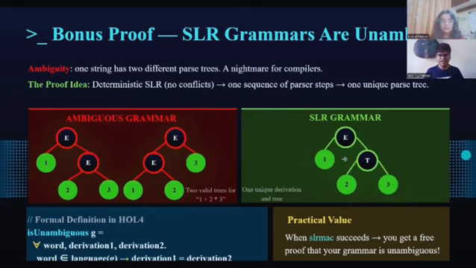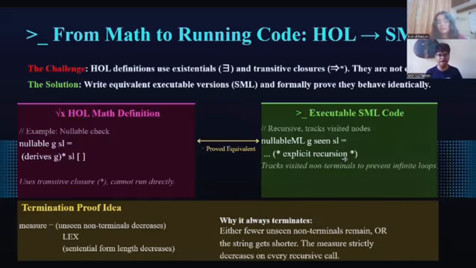Here's an interesting engineering challenge in the paper. The mathematical HOL definitions are beautiful and easy to prove things about, but they use existential quantifiers and transitive closures, which computers can't directly execute. For example, the nullable function is defined as S1 derives the empty string in 0 or more steps using the transitive closure operator. A computer can't just run that definition. So the authors had to create executable counterparts in SML, standard ML, and then formally prove these SML versions behave identically to the mathematical ones.